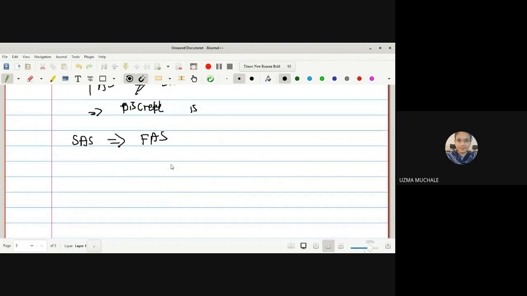Again, the theorem: being SAS is a topological property, and being SAS is a hereditary property. So what is given to us here? (X, T) is SAS, and our aim is to prove that it is a FAS. Given that it is a SAS, it has a countable base. Now if it has a countable base, no doubt it will obviously have a countable local base. If we are saying that there is a countable base, then obviously there is no need to show that it has a countable local base, which is easy to show.